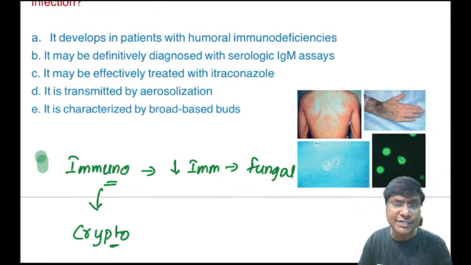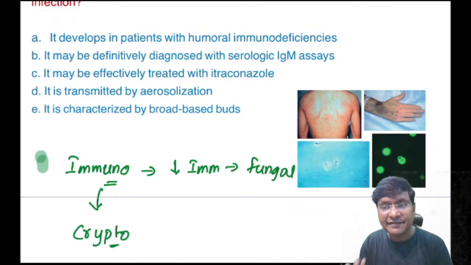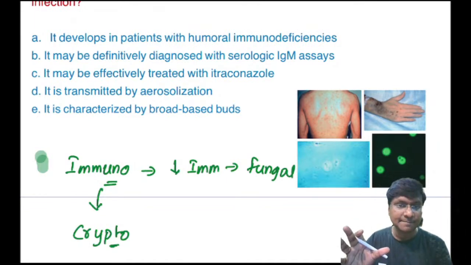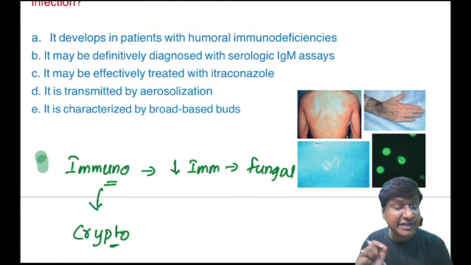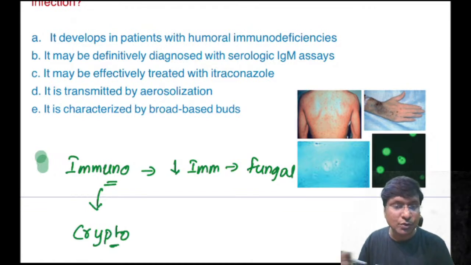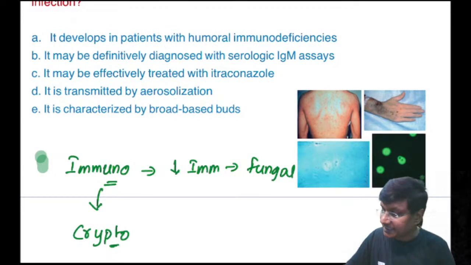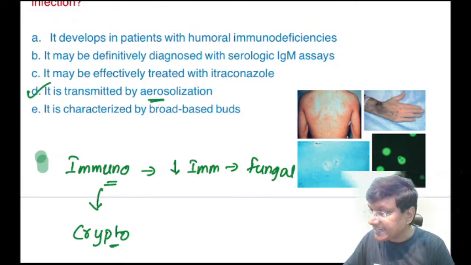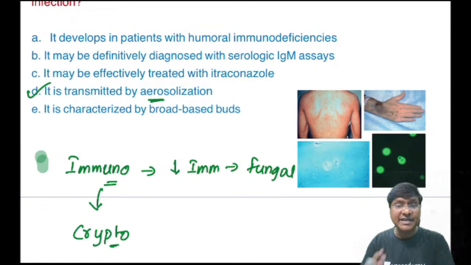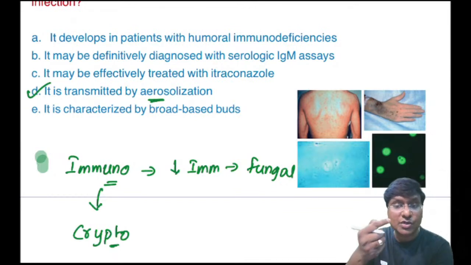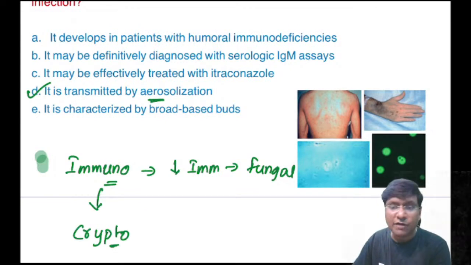That is Cryptococcus neoformans, and it exists as a free living fungus within the soil as well as within avian excreta. And how is it transmitted? It is transmitted by aerosolization. Inhalation of the aerosolized organism is the mode of transmission of this cryptococcus.